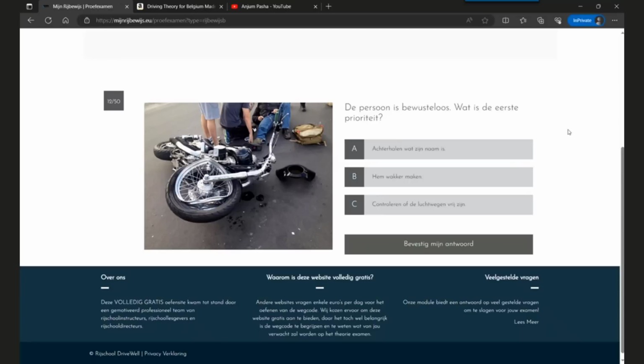Okay, this is an accident situation. The person is unconscious. What is priority? What is very important to do now? There are three options. First option is try to know what his name is. Option B is wake him up. Option C is check if his windpipe is free. The correct answer will be check if his windpipe is free, because that is life saving.